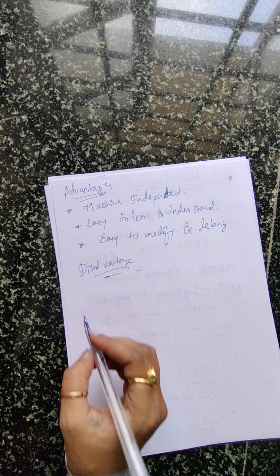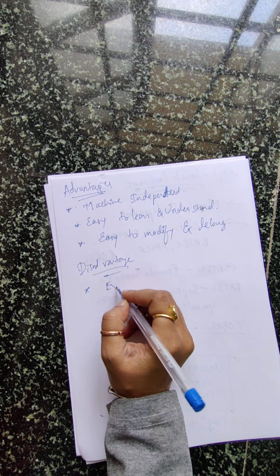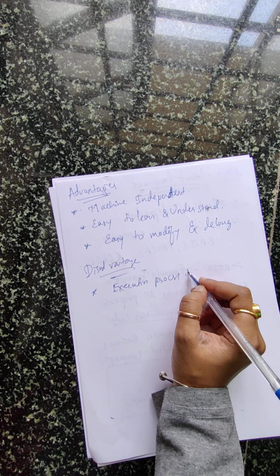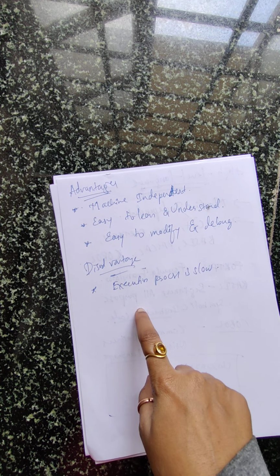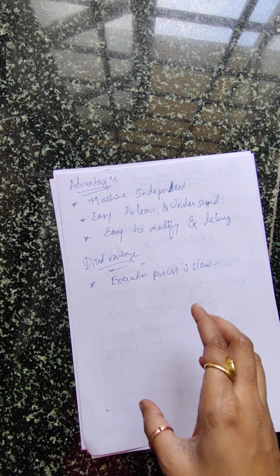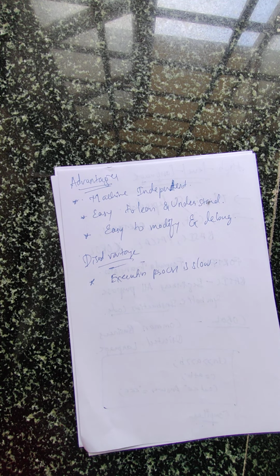Fine. So the first disadvantage is the execution process is very slow. Here execution is faster in your machine level language, but if you compare the speed of the execution with your high level language, it is very slow because what we have to do is convert each line, each point of your high level language again into your machine level language. So first we have to convert the code, then the answer will be there. So execution is very slow.